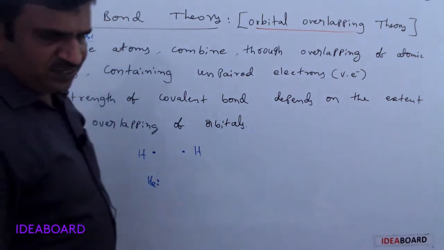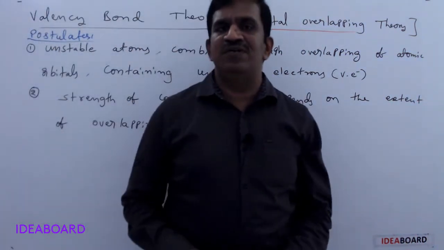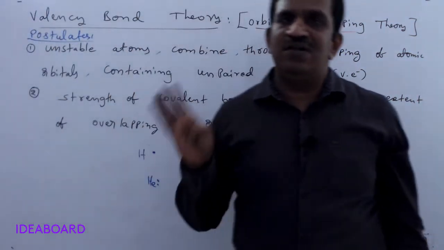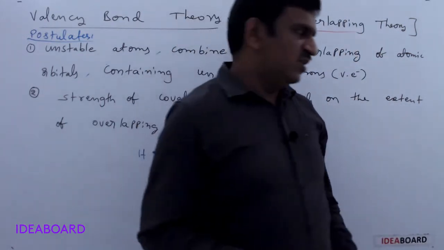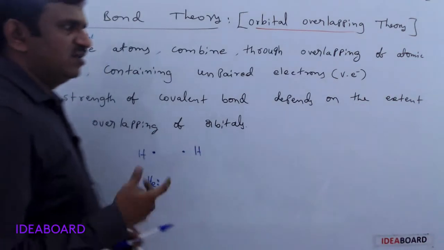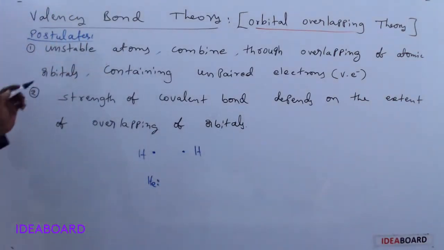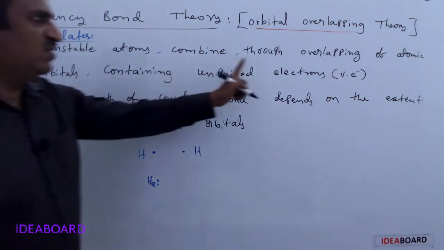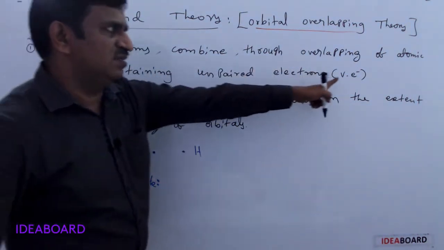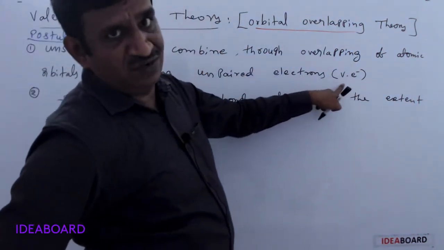Atomic orbitals means the s orbital, p orbital, d orbital, and f orbital. Different shells have different orbitals, and in these orbitals, the valence electrons are present in their valence shells. Please remember, these are valence electrons.